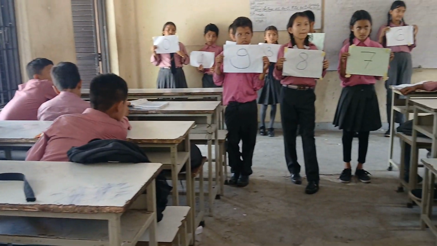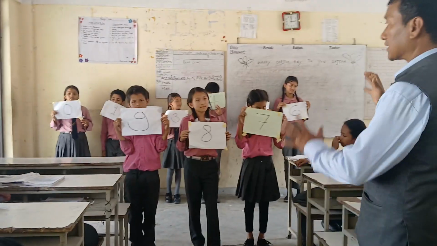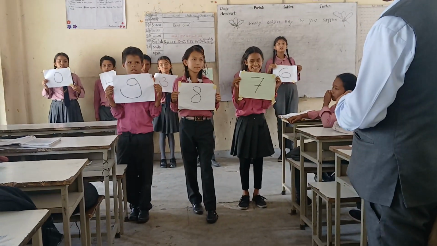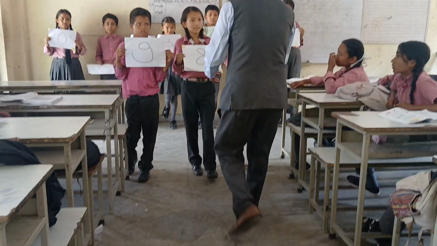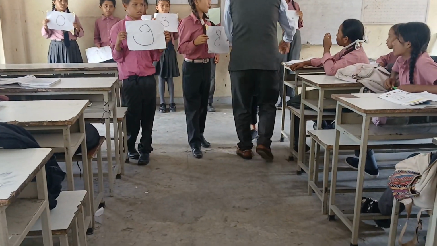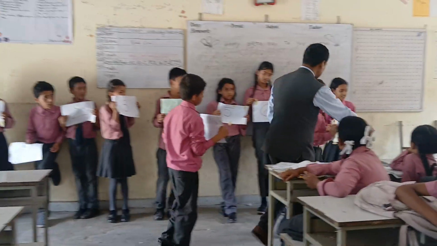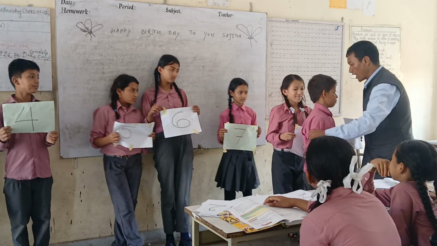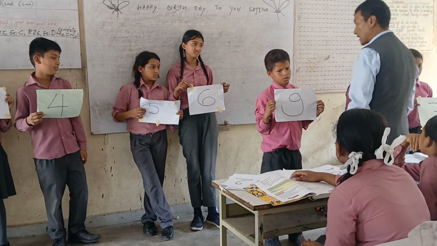No. 9 is different, 8 is different, and 7 is different. In this question we need the 3-digit number made of different digits. Okay, boys and girls, thank you. Now come this side. This is the largest number, 987.